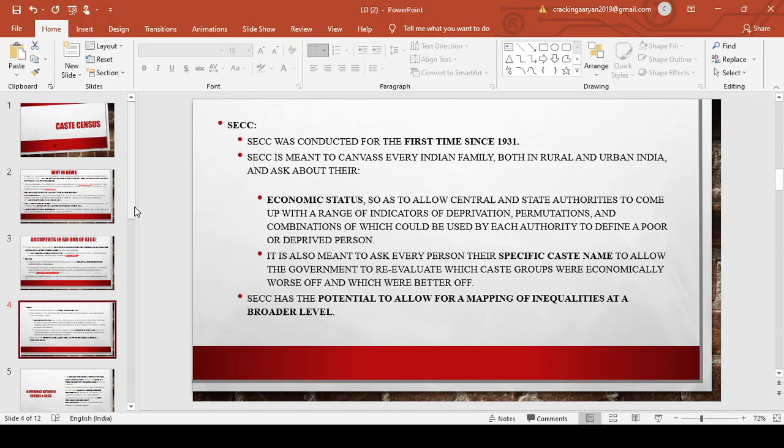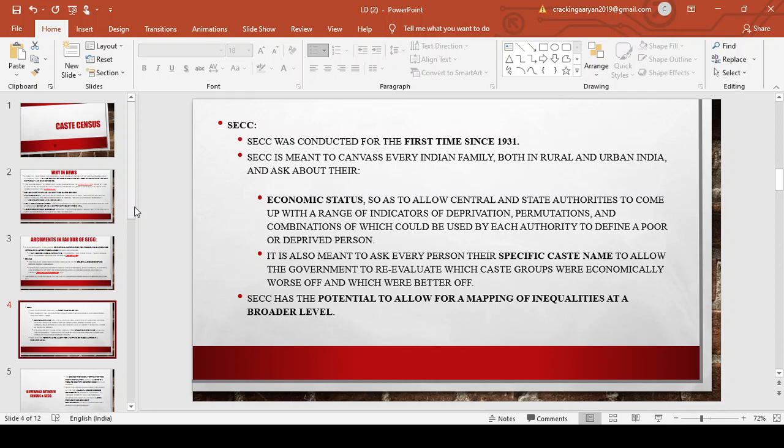This census was meant to ask people in rural and urban India about their economic status, so that the central and state governments can come up with a range of indicators about deprivation, permutations and combinations of each authority of who is poor or who is deprived poor. SECC also means to ask every person their specific caste name to allow the government to re-evaluate which caste groups are economically worse off and which are better off.